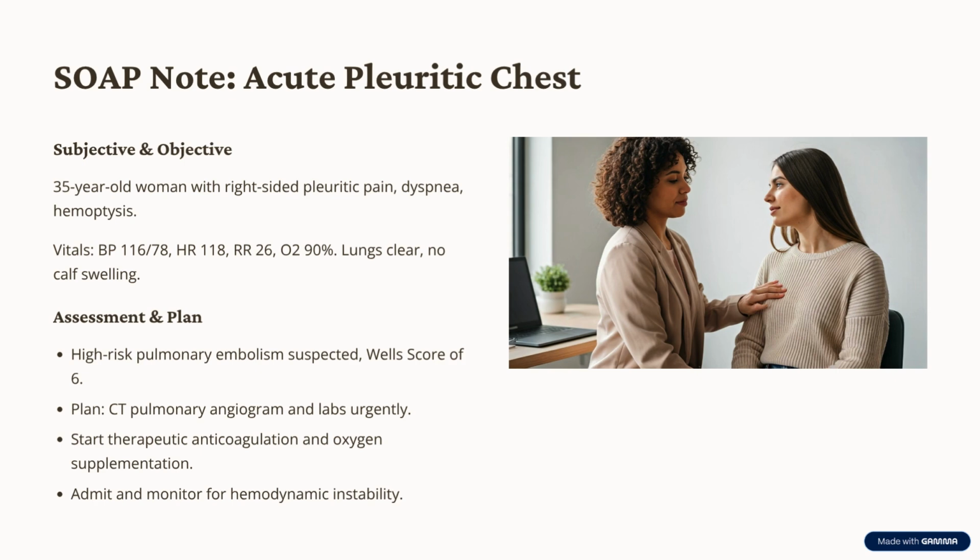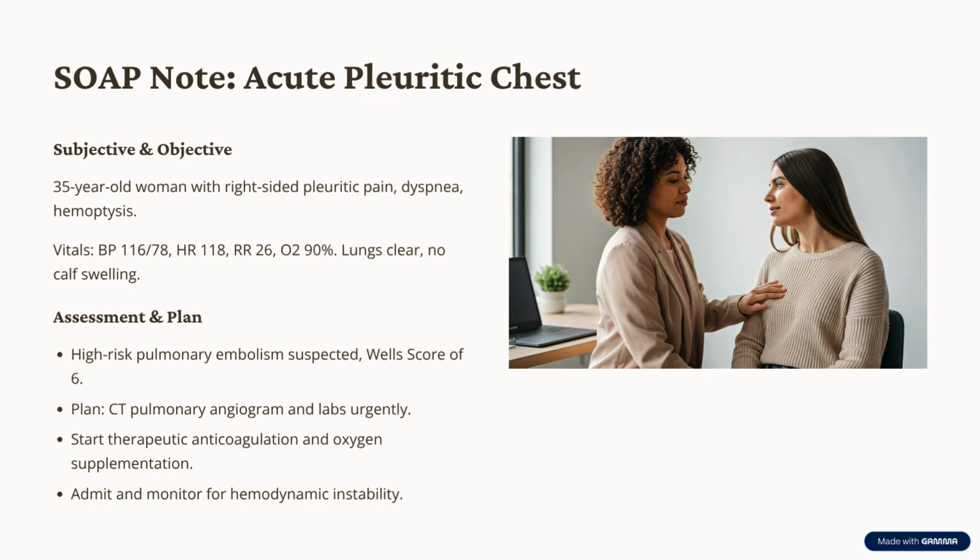O. Objective. BP 116/78 millimeters of mercury, heart rate 118, respiratory rate 26, oxygen 90% on room air. Lungs clear, cardiac normal, no calf swelling. Wells score 6, high probability. A. Assessment, high-risk pulmonary embolism in post-operative patient. P. Plan, stat CT pulmonary angiogram.